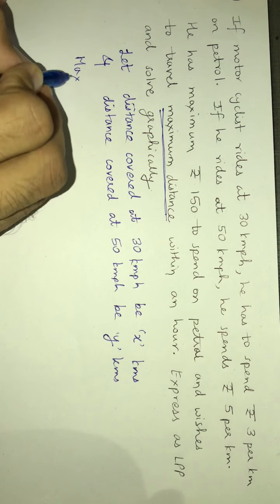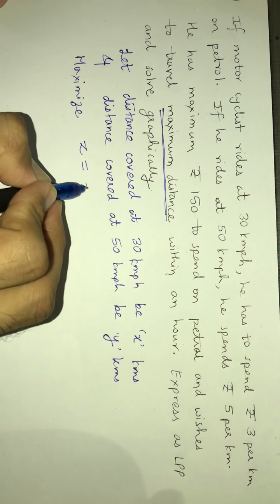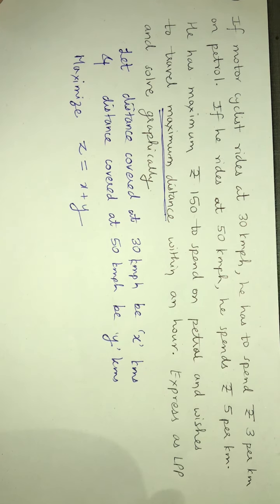We have to maximize the total distance covered z, which is x plus y.